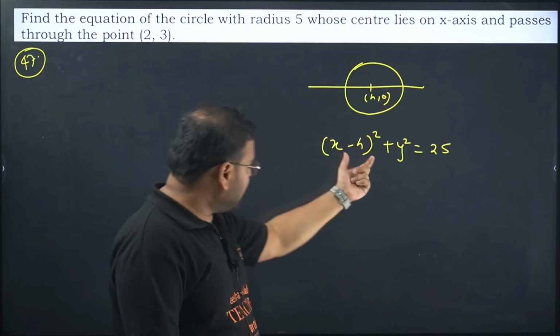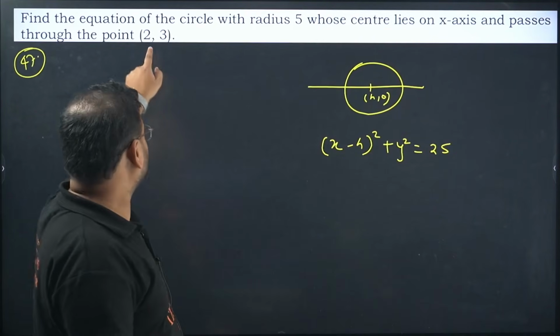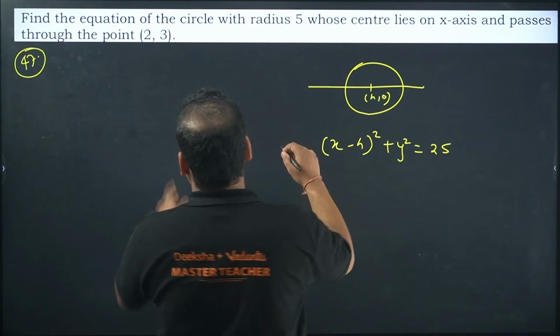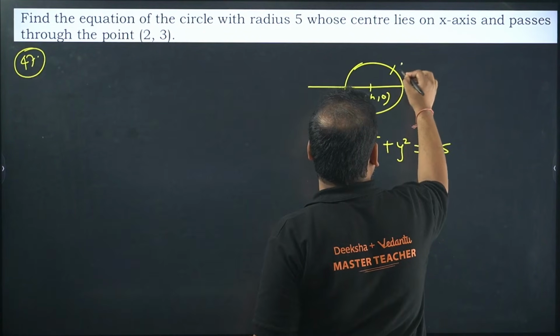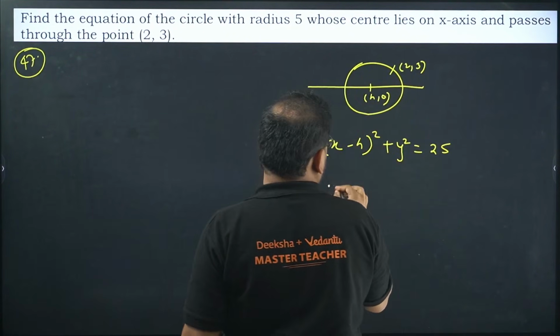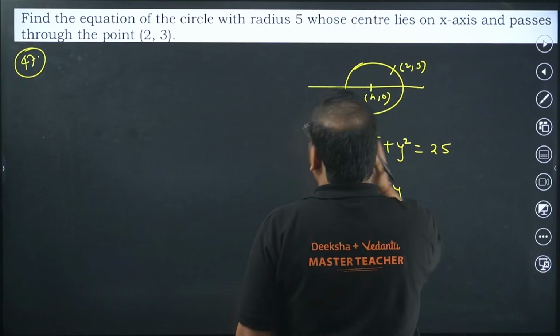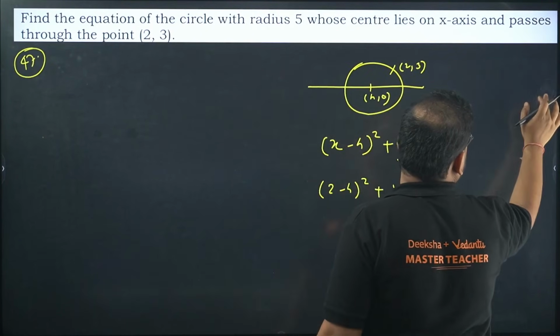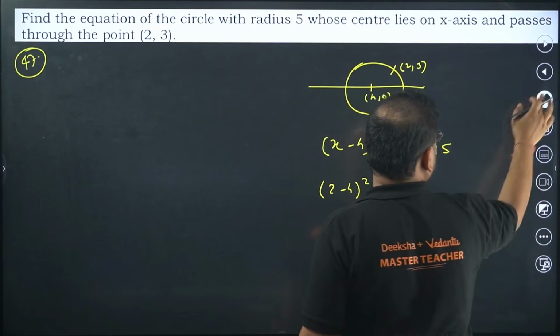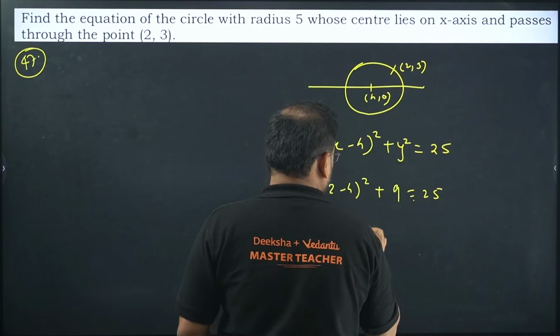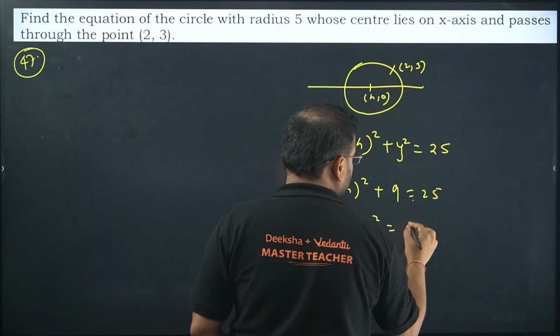Now, this equation will satisfy what? These 2 points, this point over here, because it is passing through this point. So replace somewhere, you'll have this point over here as 2, 3. Put it here. 2 minus h the whole square plus y means 3 square, no? 9. 9 and 25. Move on this side. I get 2 minus h the whole square equals to 16.